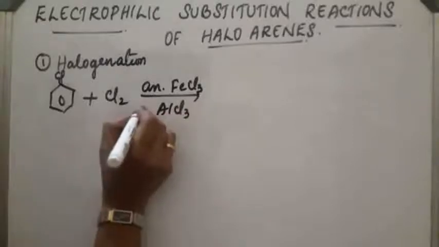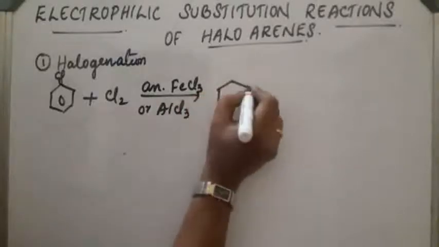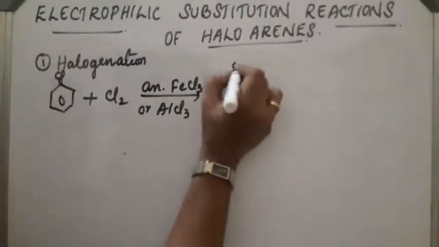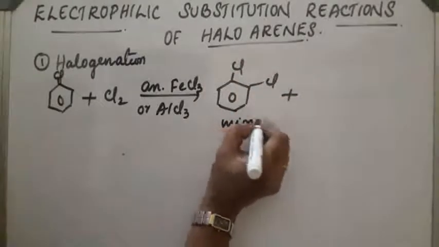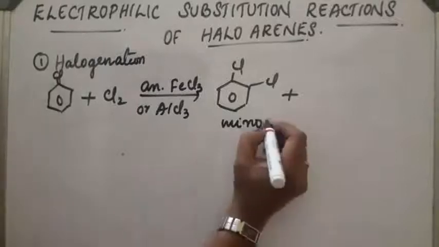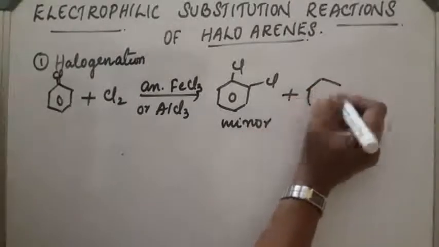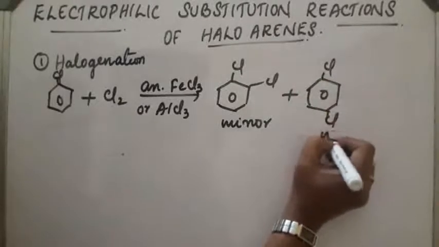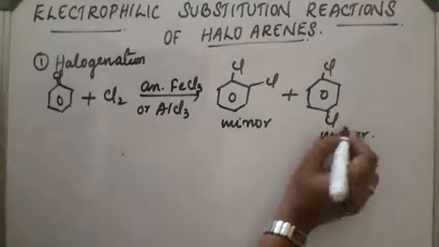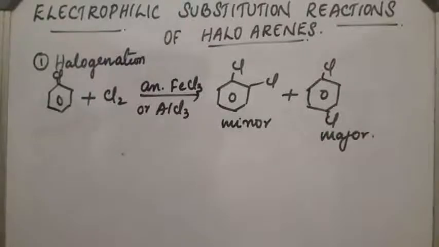So, the reaction takes place, although para substituted products are mainly obtained. Ortho product will be minor. This is ortho dichlorobenzene and para dichlorobenzene. This is the major product. So, two products are obtained. This is the first reaction.